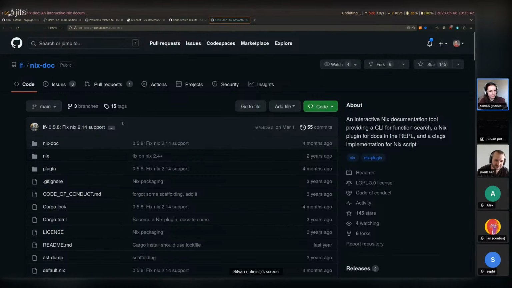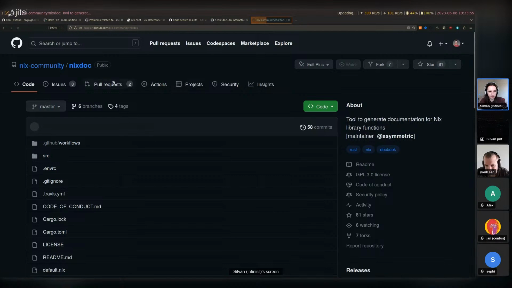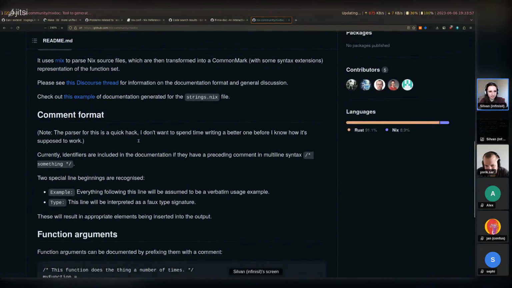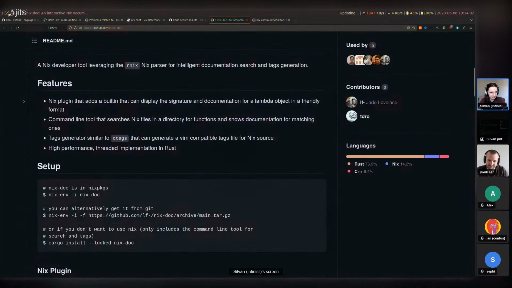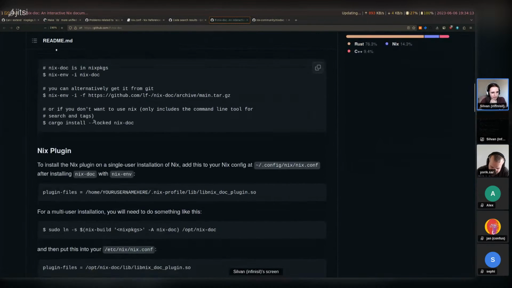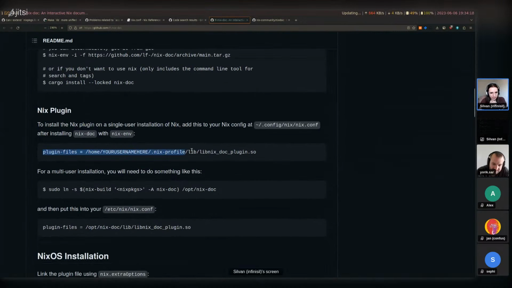Okay, that works. So actually it's a bit confusing. There's Nix doc without a dash, which is used in Nix packages to render documentation for library functions. Nix.doc, that is this one under Nix community. Yeah, this is used in Nix packages. This one isn't, but this is also useful. So a Nix plugin that adds a built-in that can display the signature and documentation for a Lambda object in a friendly format. And setup, so we can see somewhere in here how to install it.